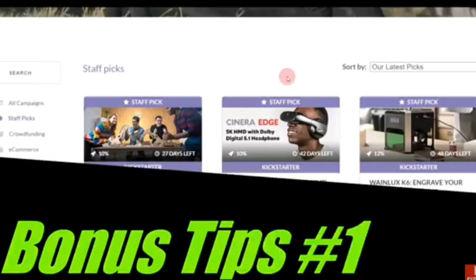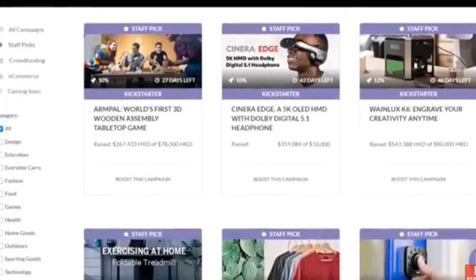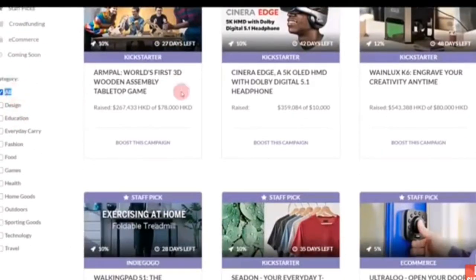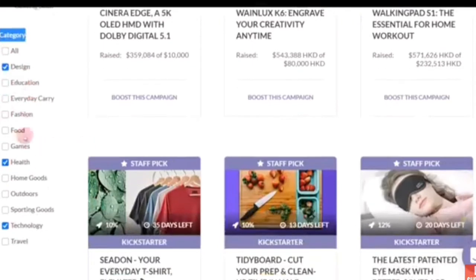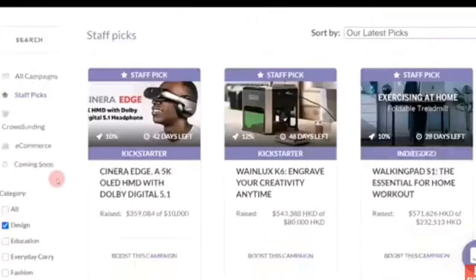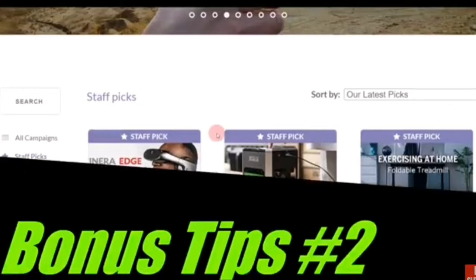Our first tip I want to share with you is, whenever you come to the marketplace on our dashboard, as you can see here, there are several products you can share. Now I want you to come down here and click on the categories. You don't have to check everything. I'll share the strategy on how to maximize your money so that it will save you more time. Click on health, and at the same time design and technology, because when you click on all of them, you'll find that you'll get more products which have less amount and commission.